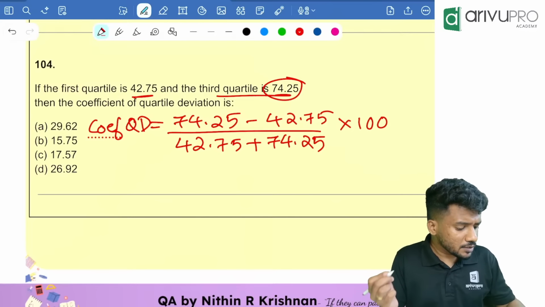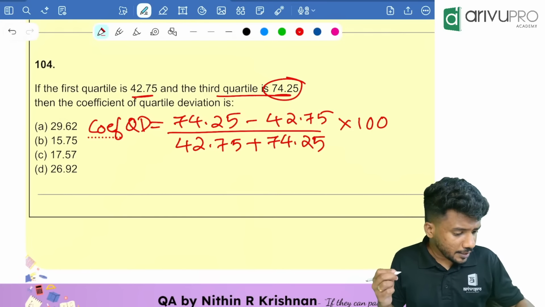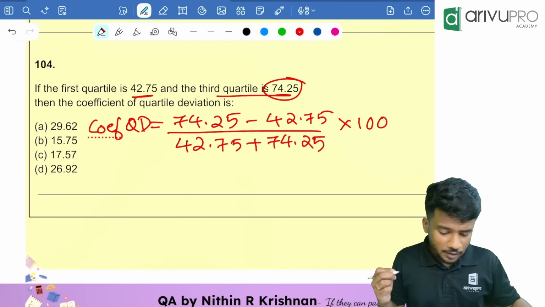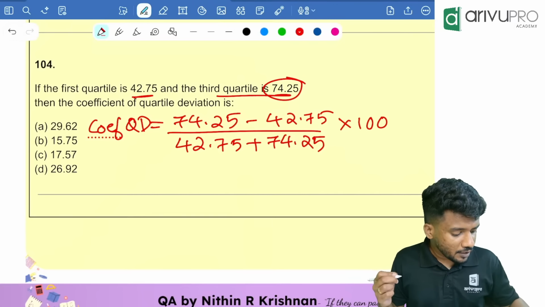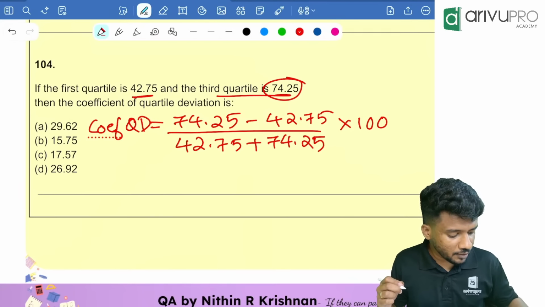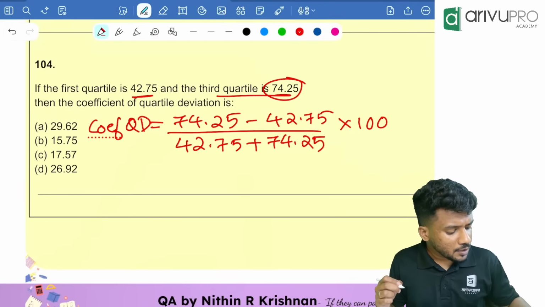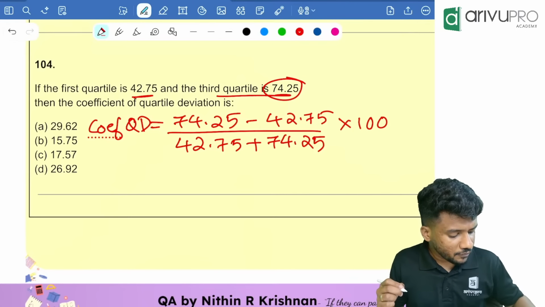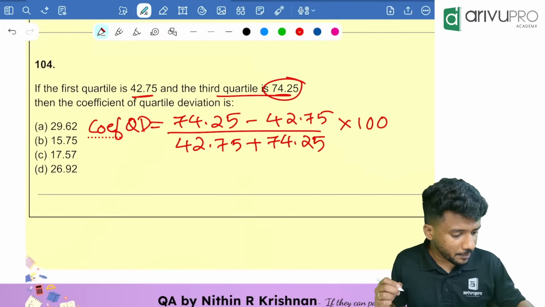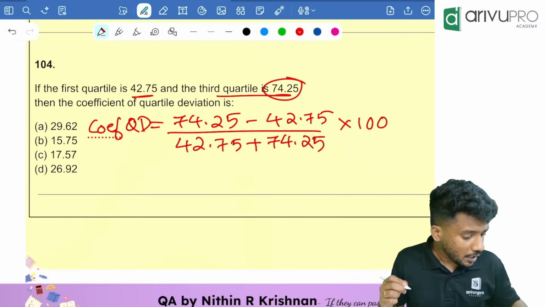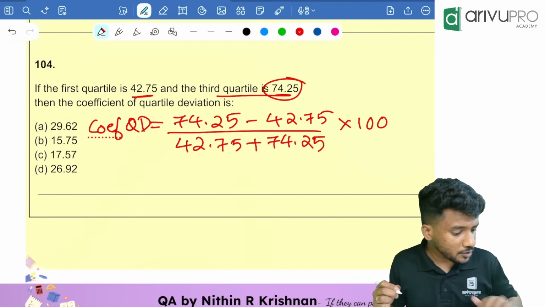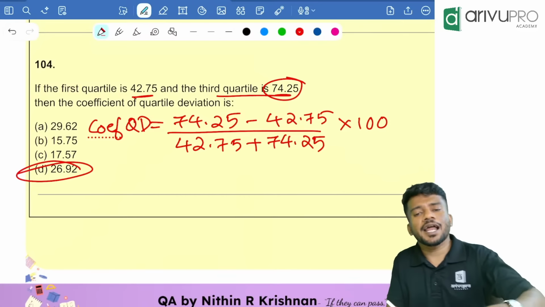Take your calculator. First find the denominator. Clear the memory. That is 42.75 plus 74.25. Then click M plus. Then find the numerator, 74.25 minus 42.75. Then divide by MRC. Then multiply it with 100. How much are you getting? 26.92. Option D is your answer.